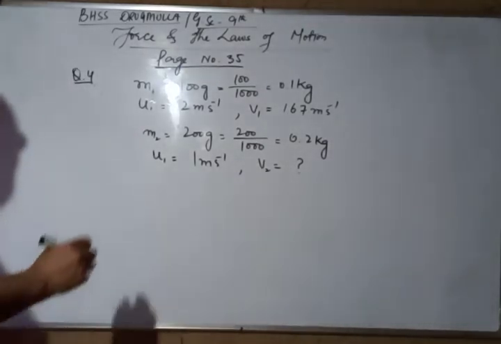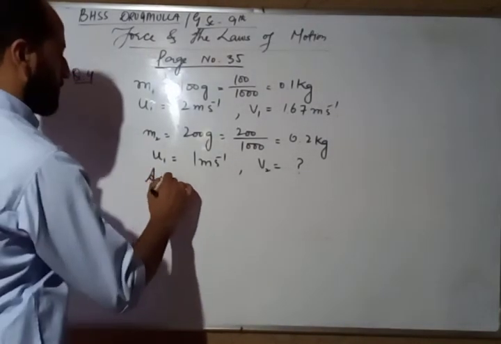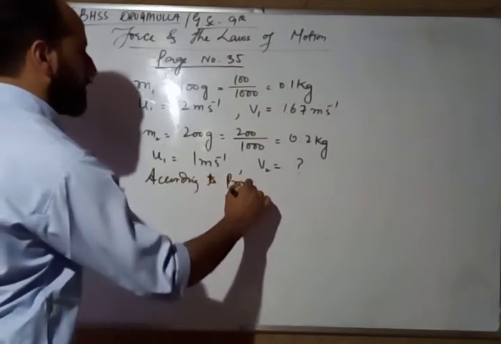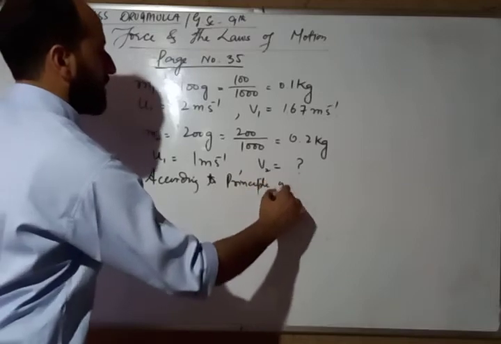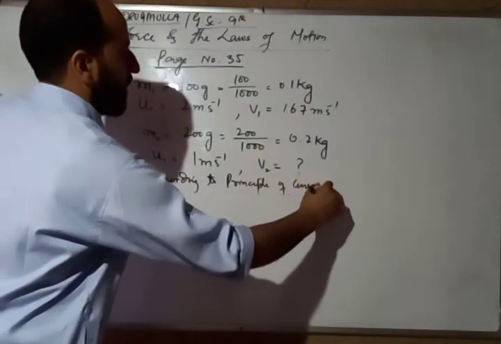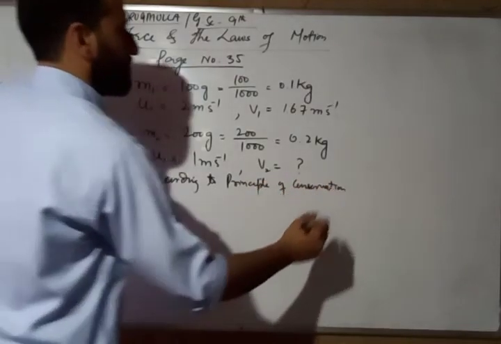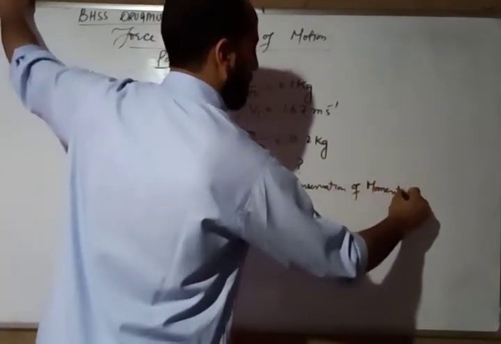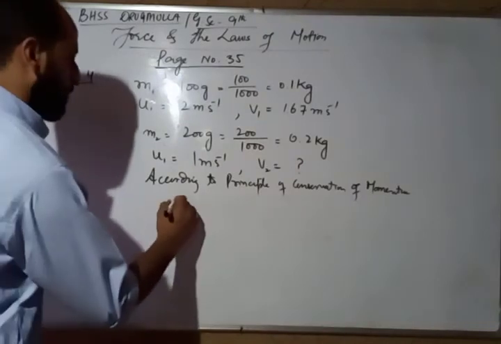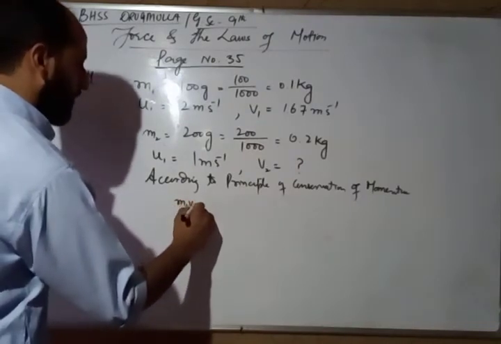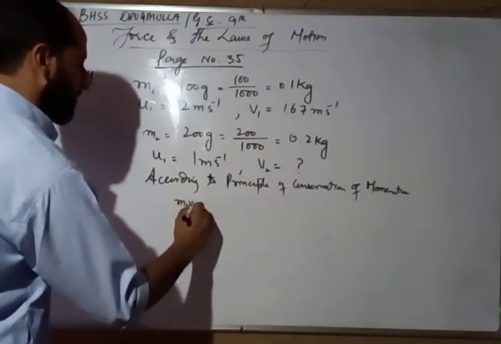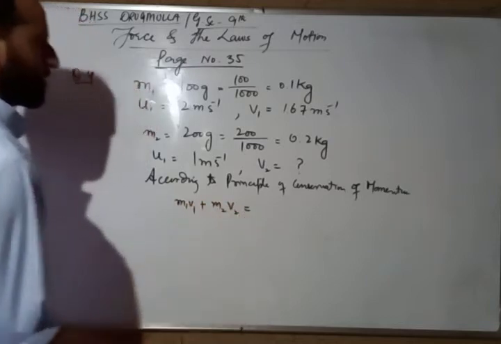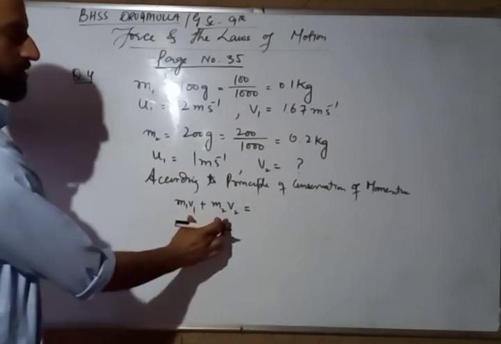अगर आपको याद होगा, अकॉर्डिंग टू प्रिंसिपल ऑफ कंजर्वेशन ऑफ लीनियर मोमेंटम, we know that m1 v1 plus m2 v2 is equal to just total momentum after the collision.